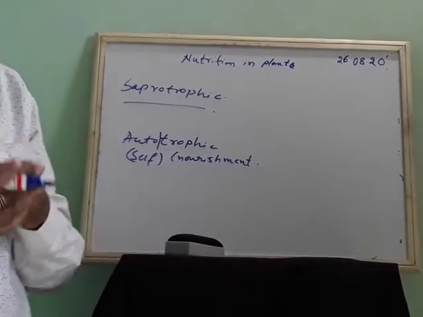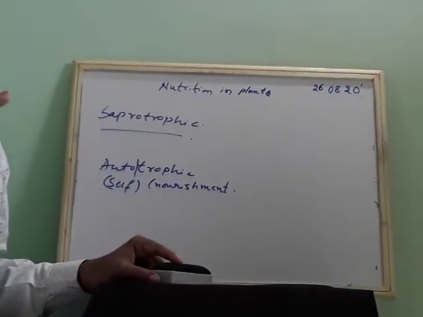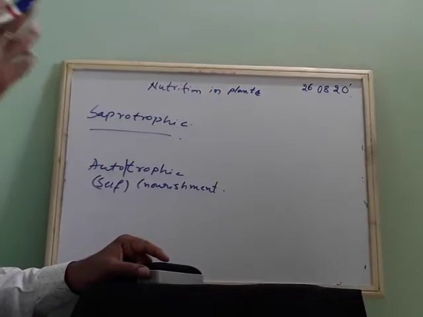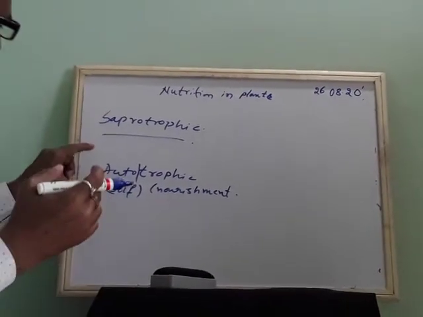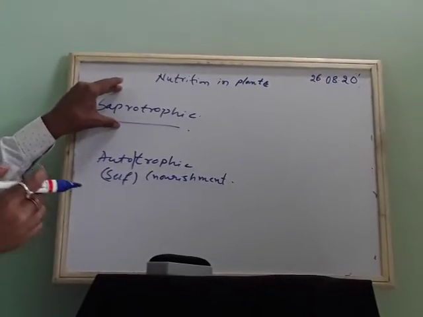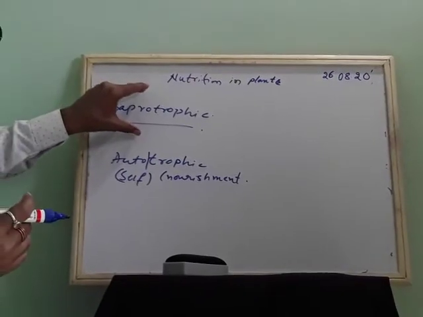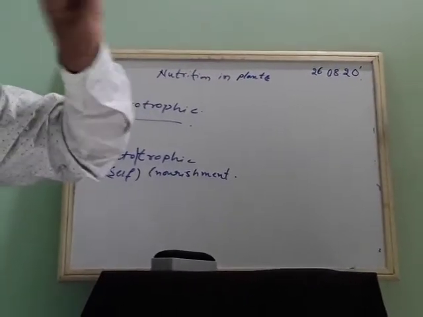Heterotrophs are the organisms which cannot prepare their food. They depend on others for their food. Okay. So among heterotrophs, we have one separate kind of organisms which are called saprotrophs.